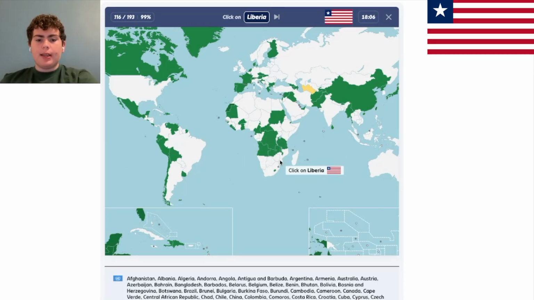Liberia is a country in Africa, and I'm pretty sure it was freed slaves, if I'm not mistaken. I'll fact check that in the editing, but it's right. Yeah, fun fact, Liberia was actually founded by freed American slaves in the early 1800s. And it's also the only country in Africa to never have been colonized.